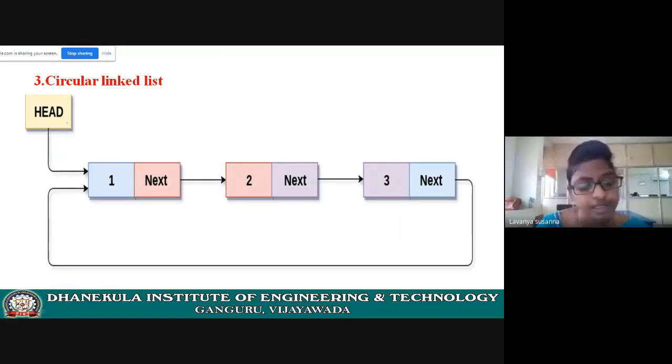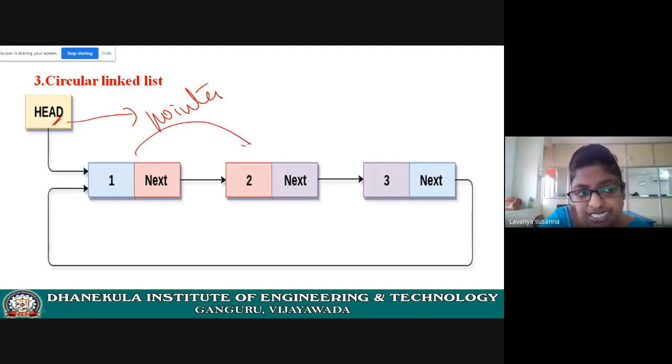See here, always remember that head is a pointer which points to the first node only. Always head points to the first node only. Using this head only, you will traverse. You will access each and every node. Remember that.